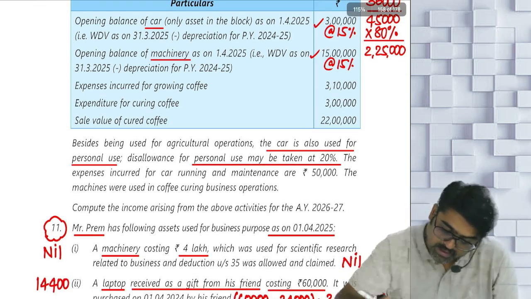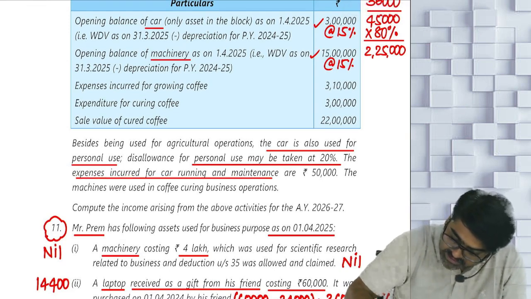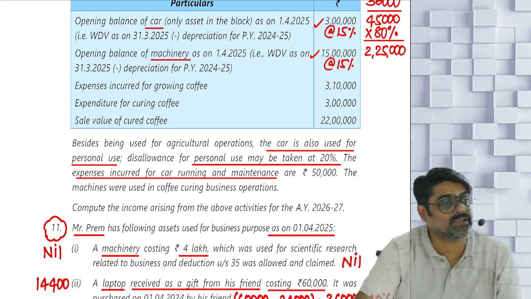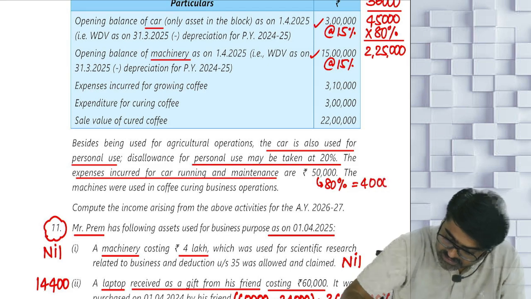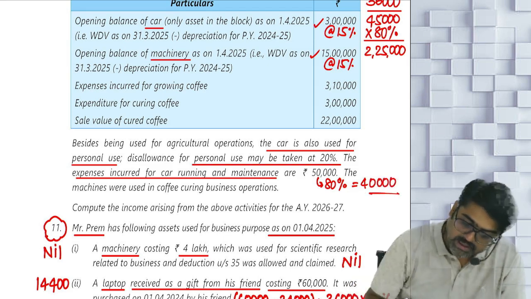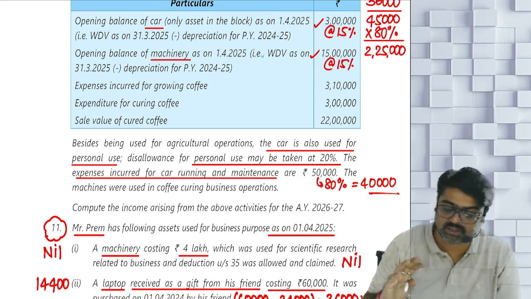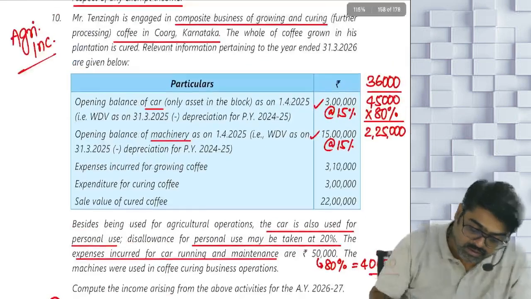Okay, no? Expenses incurred for car running and maintenance are how much? Even that expense is also an allowable deduction, but the entire expense will not be allowed. Only 80%. So 80% of this, 40,000, will be allowed as a deduction. Yes or no? Now see, expenses incurred for growing coffee, this is your cultivation expense. Expenditure for curing coffee, this is manufacturing related expense. And the sale value of the cured coffee, how much is this? 22. So you will start with